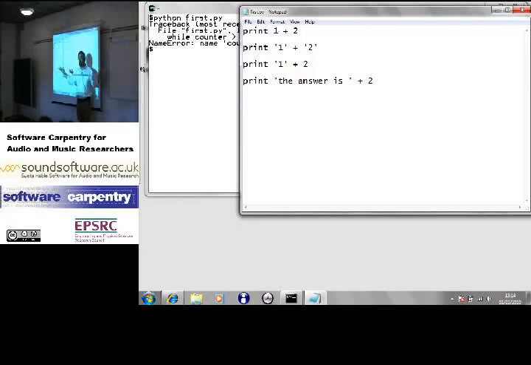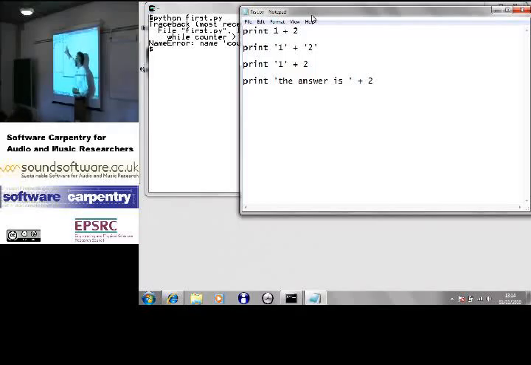Right? If you showed that to a human being and said, okay, what's the output? They'd say, well, the answer is 2. Even though that's a string and that's an integer, in this case, it's pretty easy to see what the right answer is. Well, but what is it there?